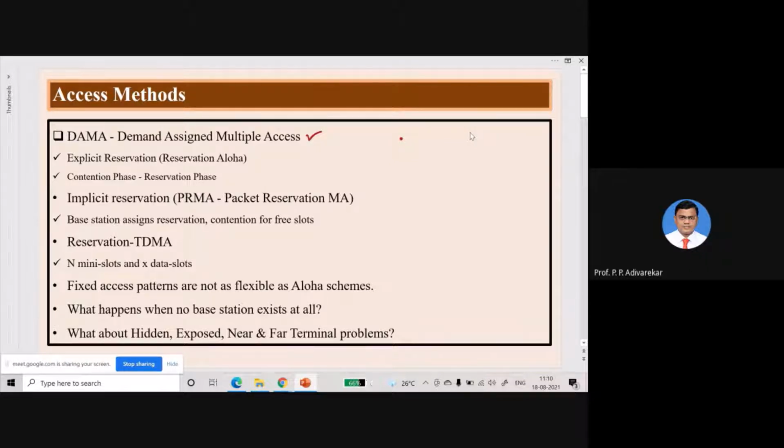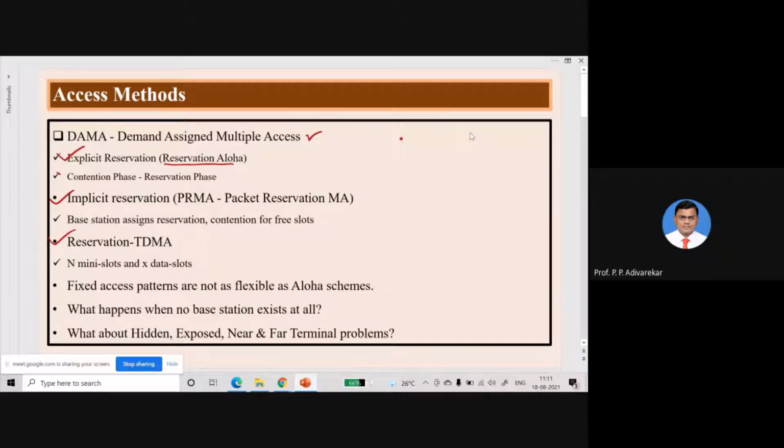It contains basically three techniques. The first one is explicit reservation, the second one is implicit reservation, and the third one is reservation TDMA. Three techniques are there. Explicit reservation is also called reservation ALOHA, as you can see the name written over here.